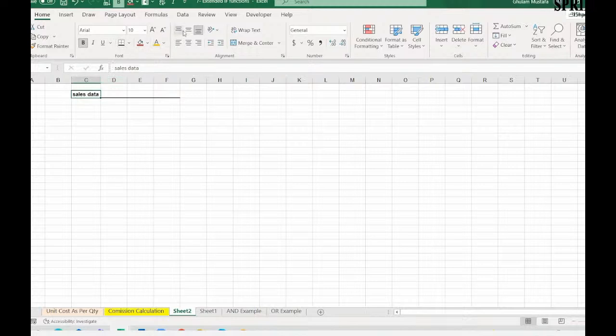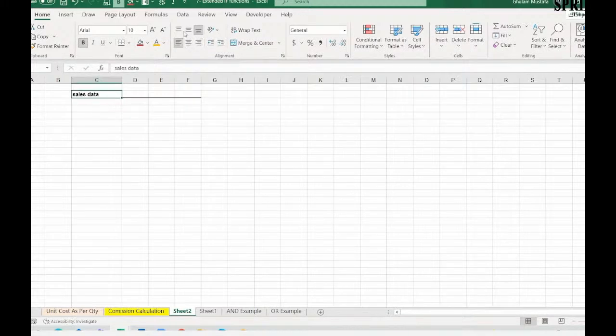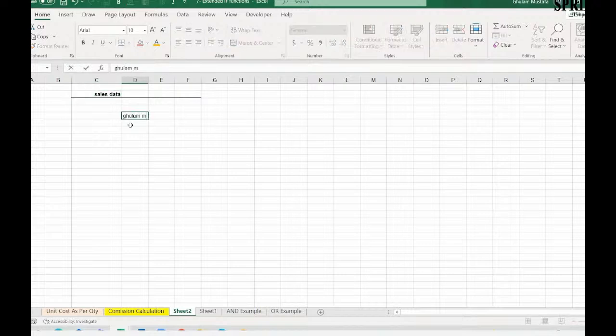And one more thing, you can change the alignment from there. This is called the alignment option. If you want to attempt the Microsoft Excel certification, it will ask you to put it to top align, left align, center, middle align. And even, let's say, if I write here my name, Ghulam Mustafa.